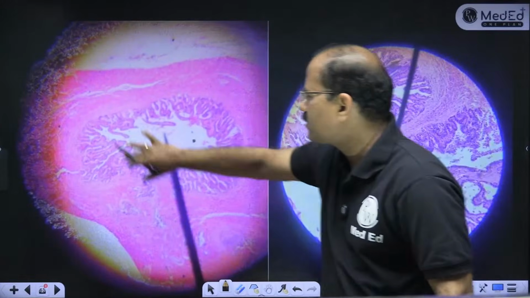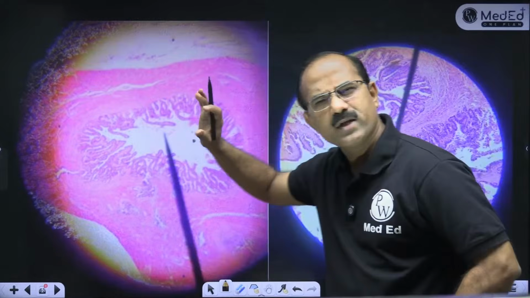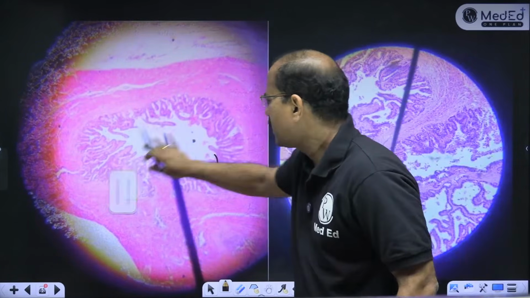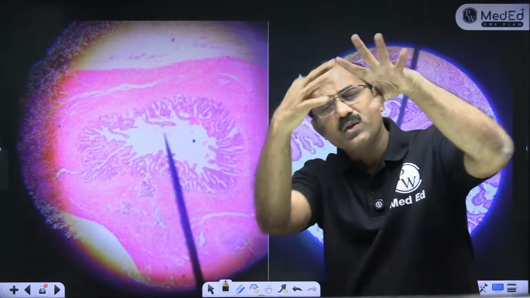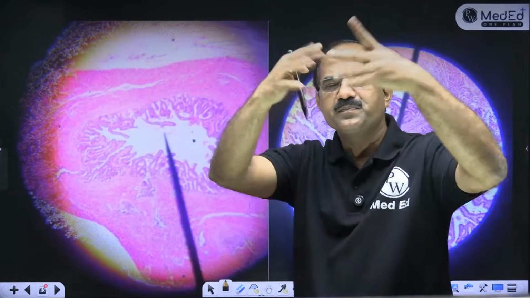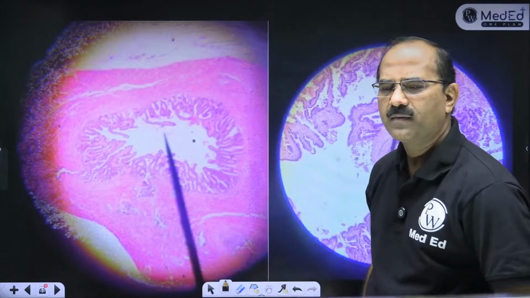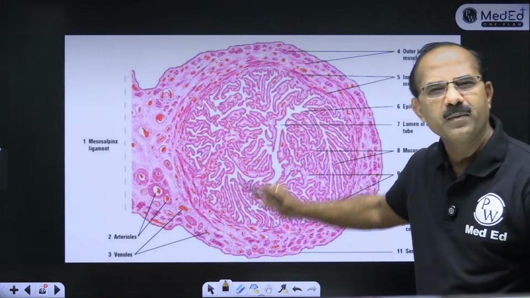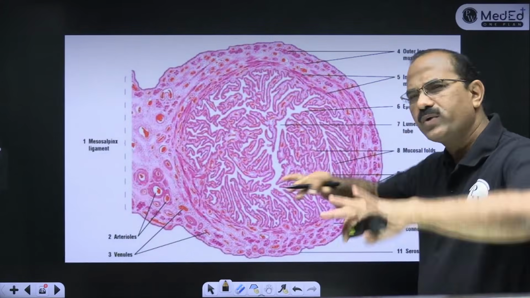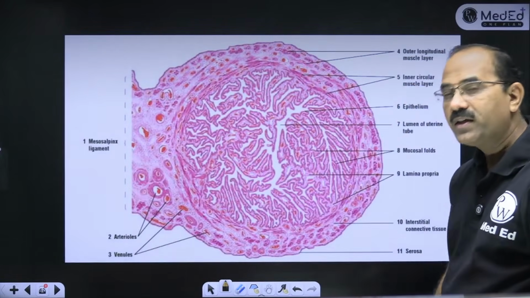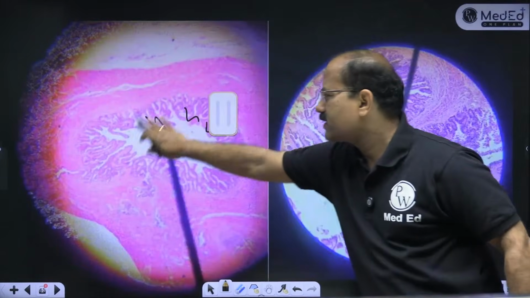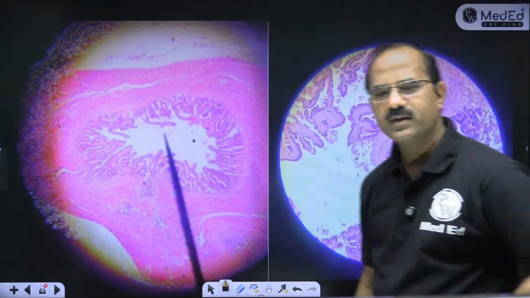Look at this. Another slide with a lumen. Lumen thoda sa large hai, but you find like this. Look at this. The lumen is folded. The lumen is thrown into folds. ऐसे folded lumen होता है. What do you think is this? Look at this slide. This is the diagrammatic representation. Lumen is thrown into folds for nourishment of the ovum. What do you think is this? Guess कर सकते हो. That's fallopian tubes.